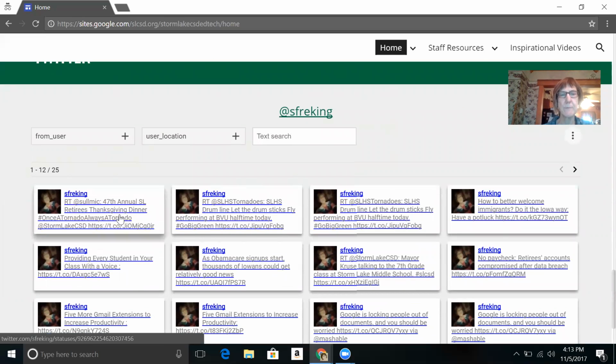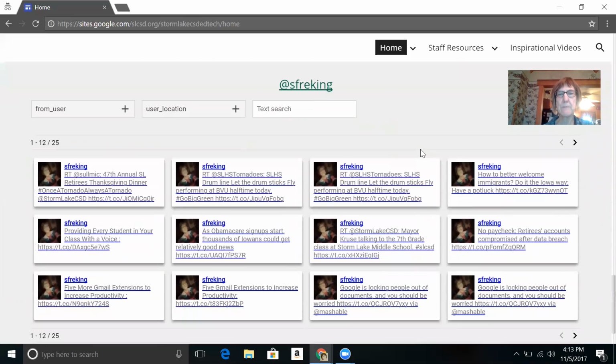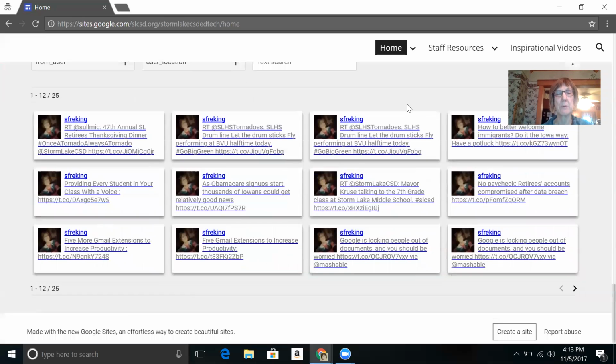So you can see all of my tweets. I can click on my tweets. Another example would be if you have a district or a classroom hashtag, you can also make that feed so that all of those would show up. And I think that's even more useful than just seeing what I'm doing, but I wanted to play with it and I made it work.